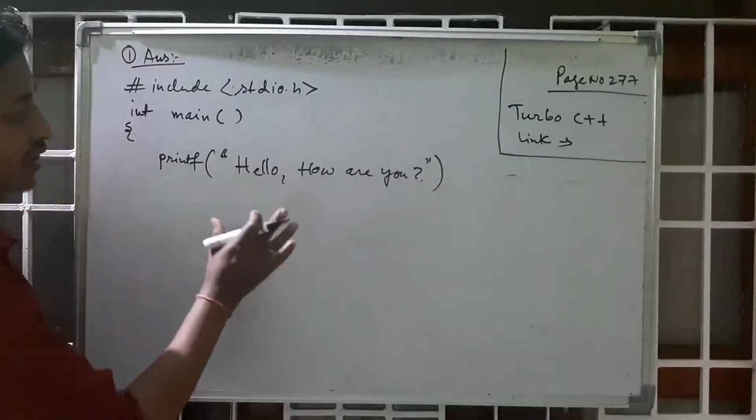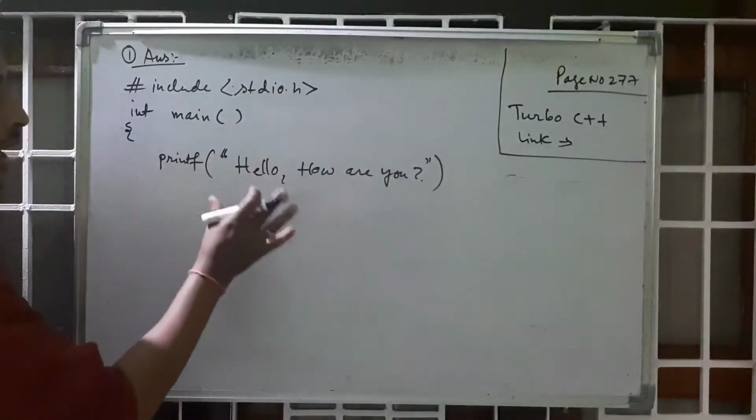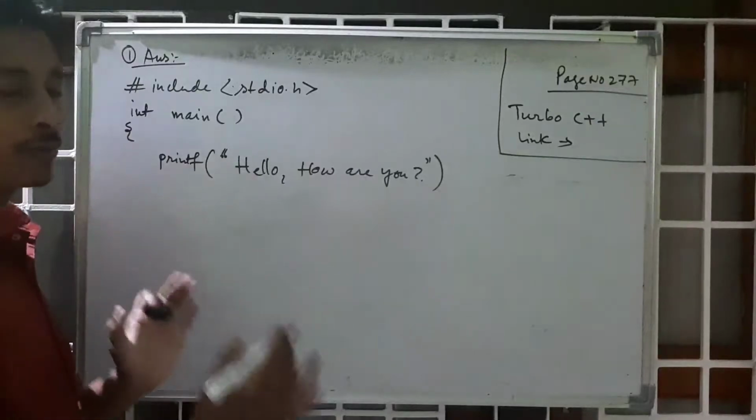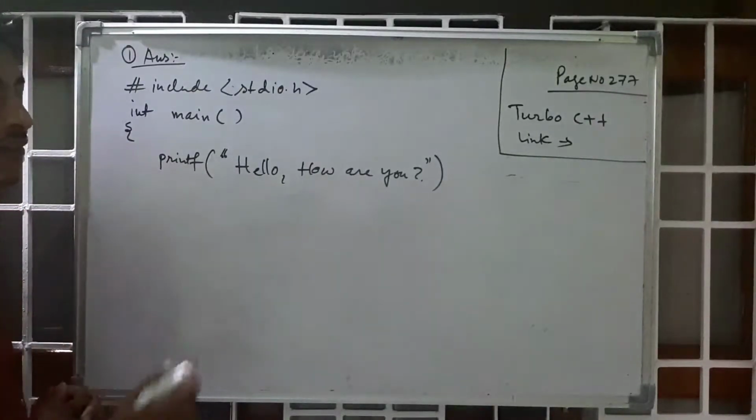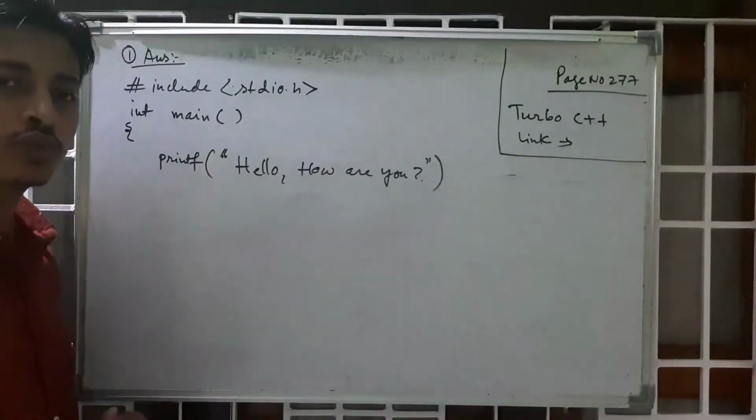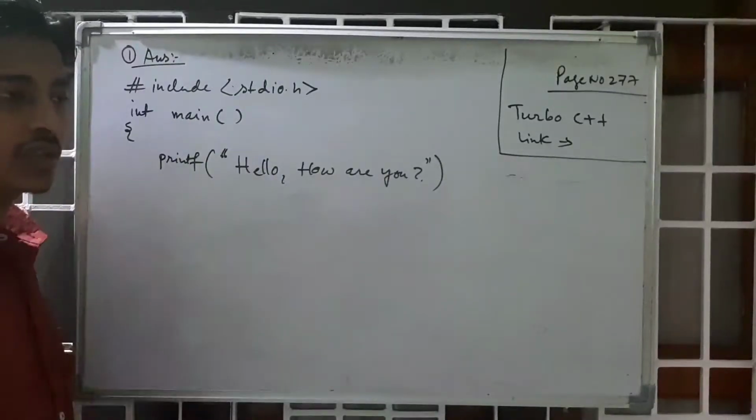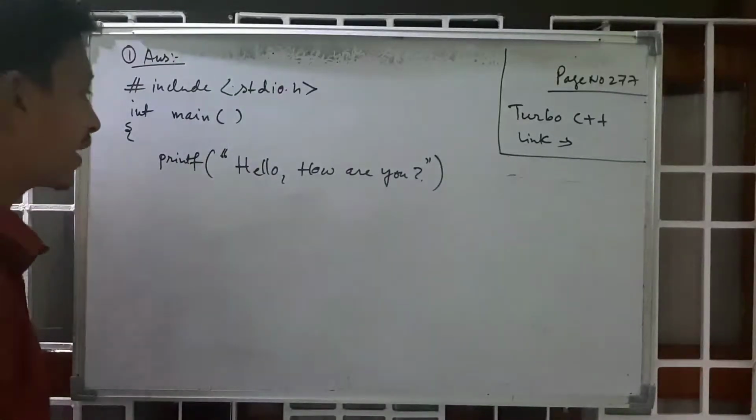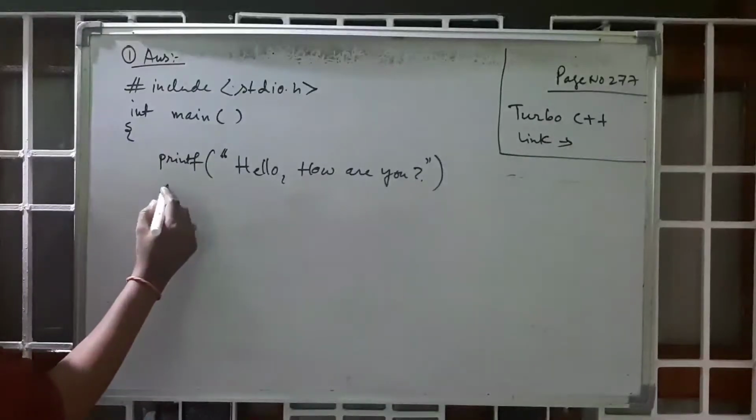This is the message which you have to display on the output screen. So printf is a function which is used to print a message on the screen. Now after that you have to give the getch.